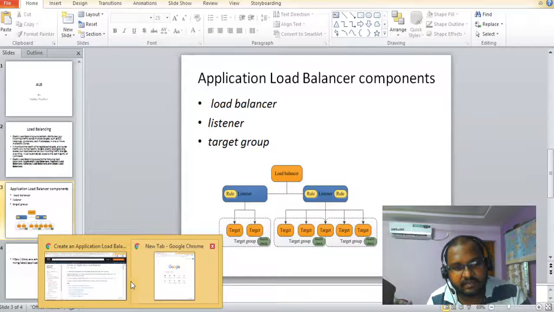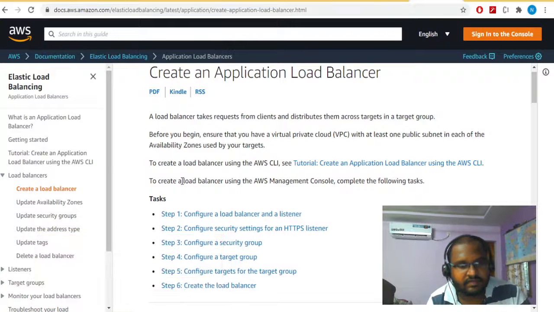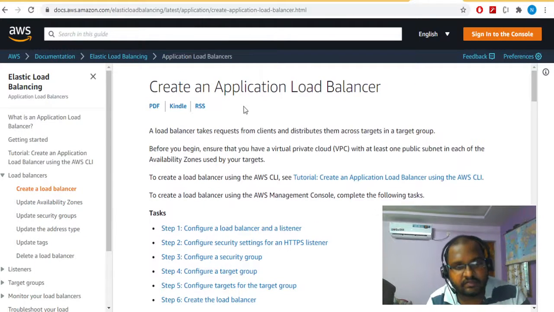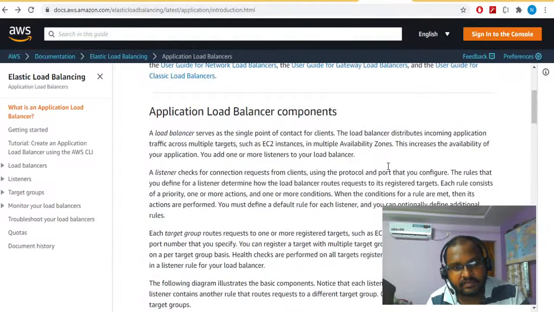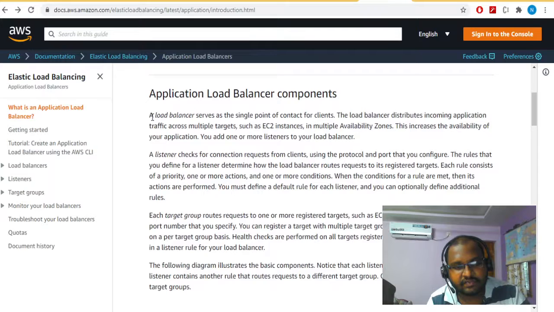So let's see the actual. This is the AWS documentation. Let's see the definitions of each one. A load balancer serves as a single point of contact for clients. The load balancer distributes incoming application traffic across multiple targets such as EC2 instances in multiple availability zones.